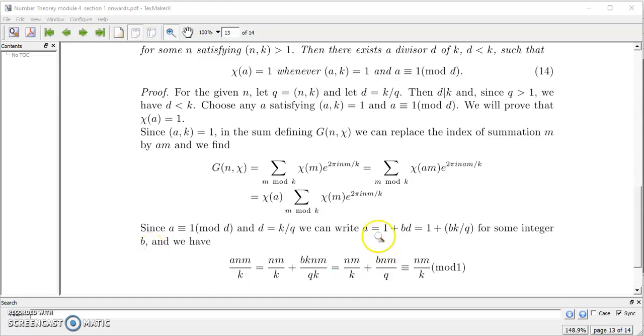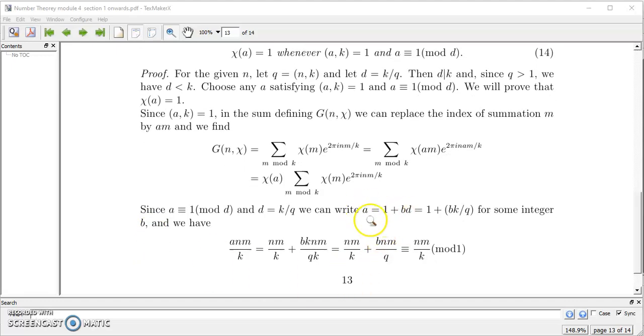This is true. Now what we are going to do is multiply the left side by nm by k. So a times nm by k is equal to nm by k plus b k nm by qk. So here k and k cancel, and you will get nm by k plus b nm by q. This is written as nm by k mod 1.